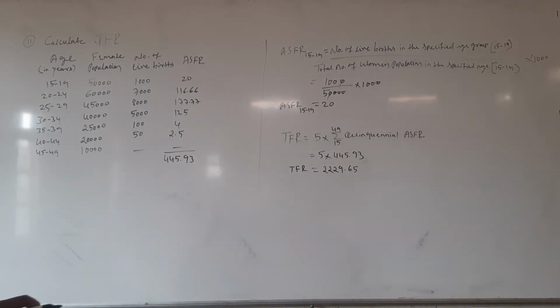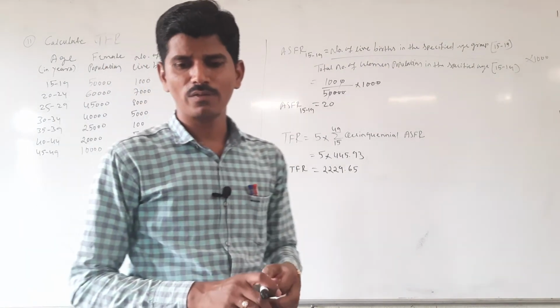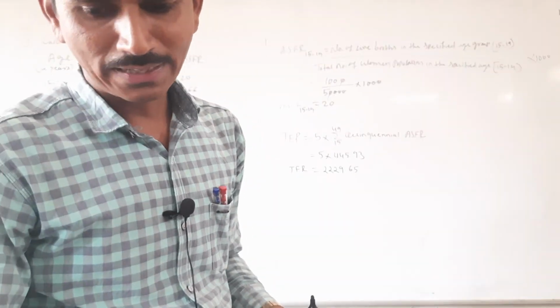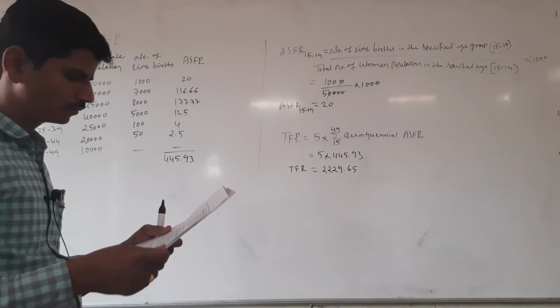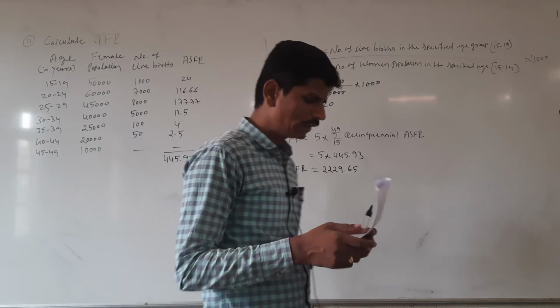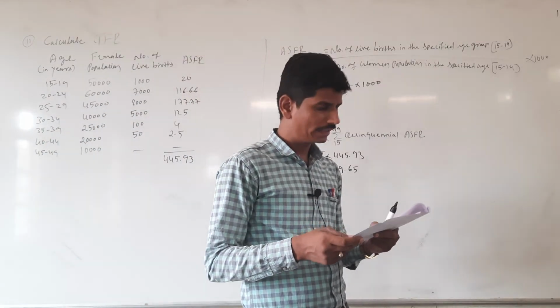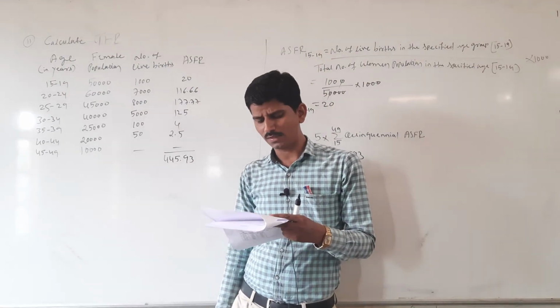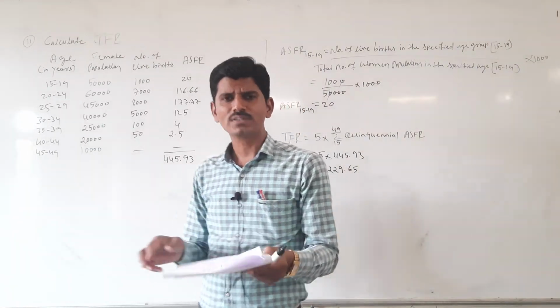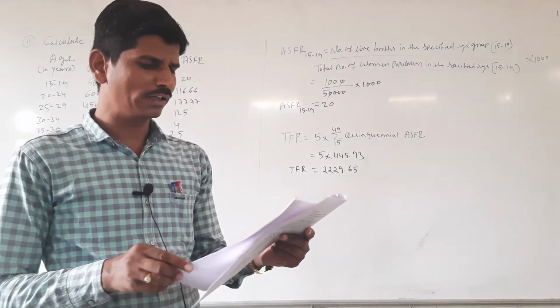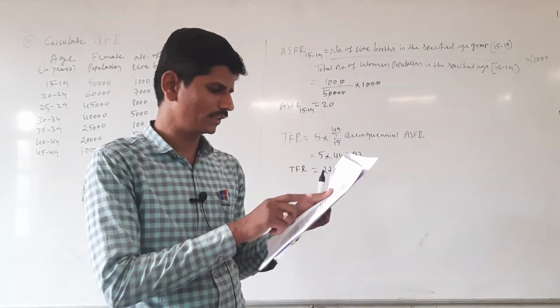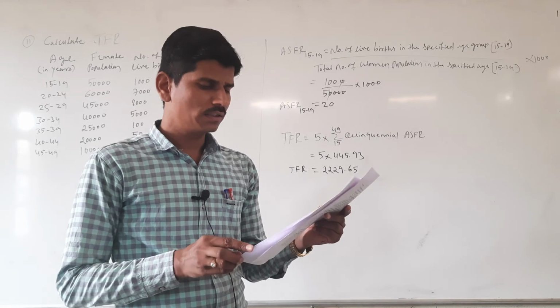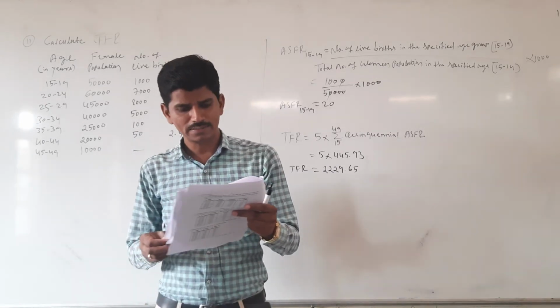Okay, it is about calculation of TFR. Okay, the next 14th problem, calculate total fertility rate from the following data. Here they are given age group, male population, female population, number of live births. Here the male population is not considered, only you have to consider female population and number of live births. You only do it, it is a homework.